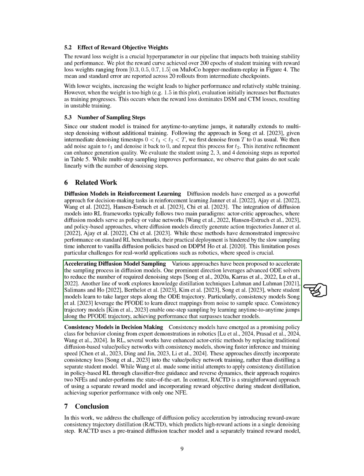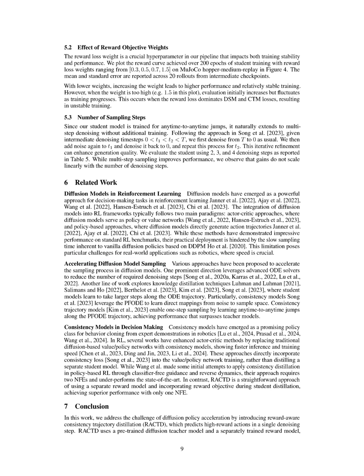To speed up the sampling process in diffusion models, various strategies have been proposed. One notable approach uses advanced ordinary differential equation (ODE) solvers to reduce the number of required denoising steps. Another strategy involves knowledge distillation techniques, where student models learn to take larger steps along the ODE trajectory. Consistency models, in particular, utilize the probabilistic flow ODE to learn direct mappings from noise to the sample space, enabling one-step sampling by learning anytime-to-anytime jumps along the trajectory, achieving performance that exceeds that of the teacher models.